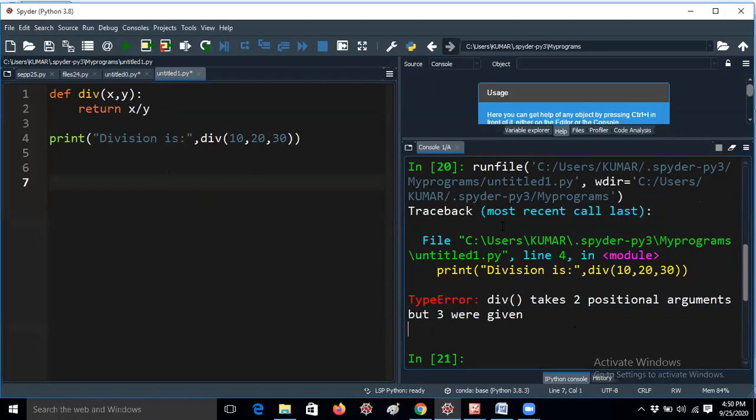Sometimes it is getting like... In which cases is it getting? You have to remember, because in interviews they will ask what the different types of errors are that you can find in your Python subject. Okay, you may get such types of errors.